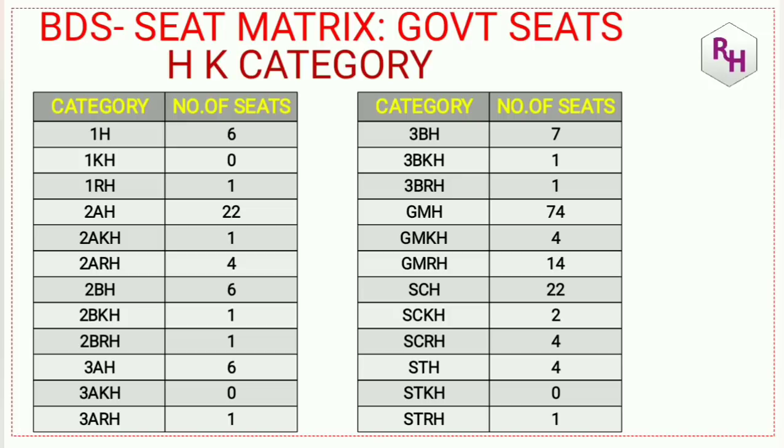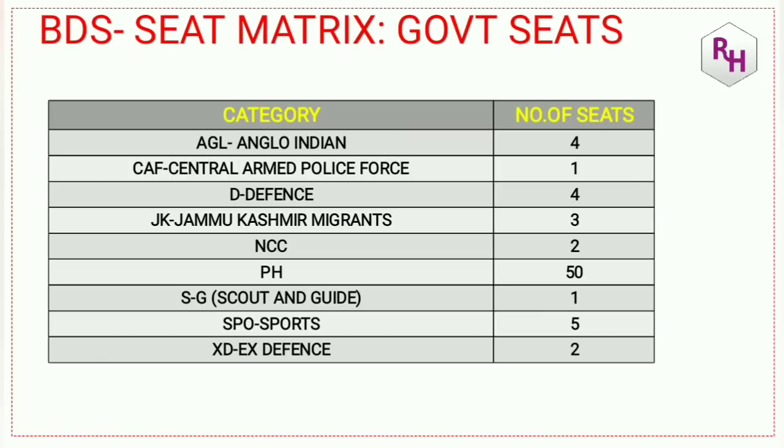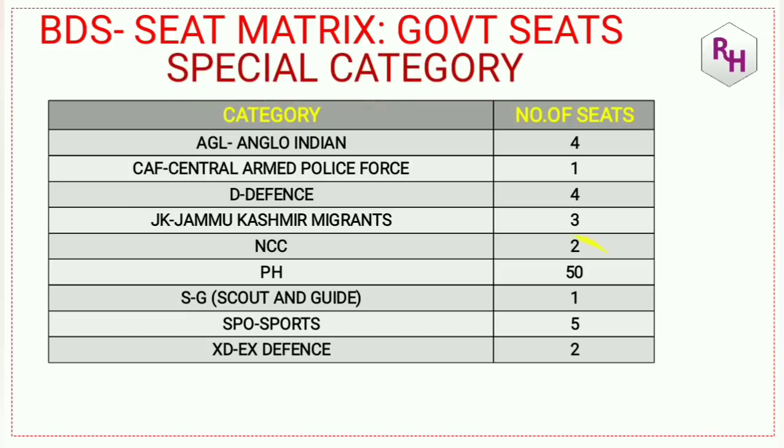You can see that 74 seats, highest for GMH category. Then special category seats, you can see government seats are there, special category, highest PH 50 seats are there. You can take a screenshot of this and easily go through this particular seat. So this is about the number of seats for BDS seat matrix, government seat, special category.